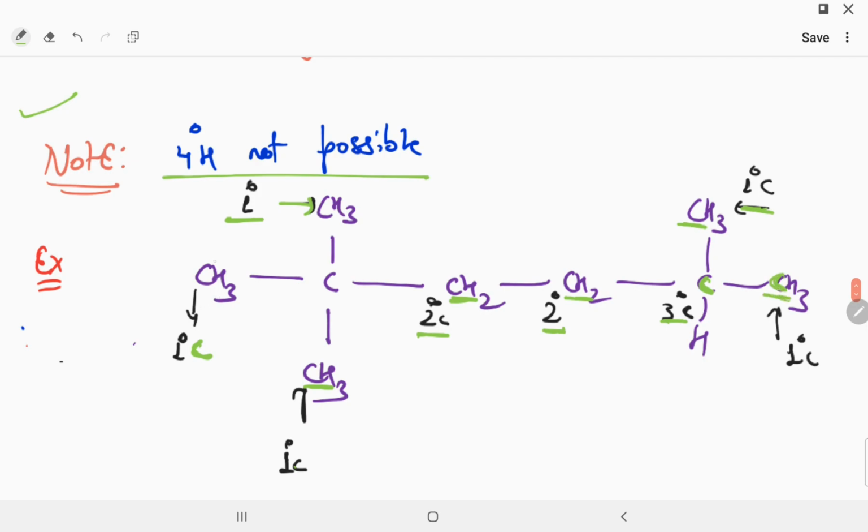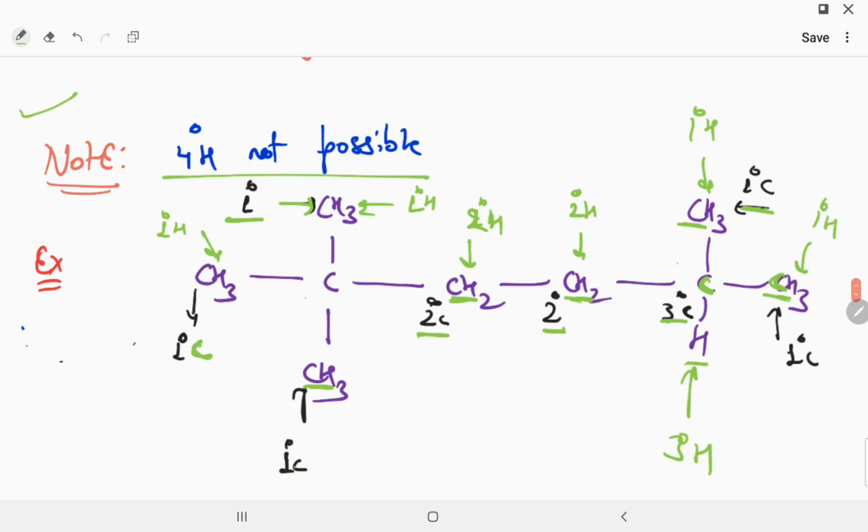Now this hydrogen is called 1 degree hydrogen. These hydrogens are also called 1 degree hydrogen. These hydrogens are called 1 degree hydrogen. These hydrogens are 2 degree hydrogen. These hydrogens are called 3 degree hydrogen. These hydrogens are called 1 degree hydrogen. These hydrogens are called 1 degree hydrogen.